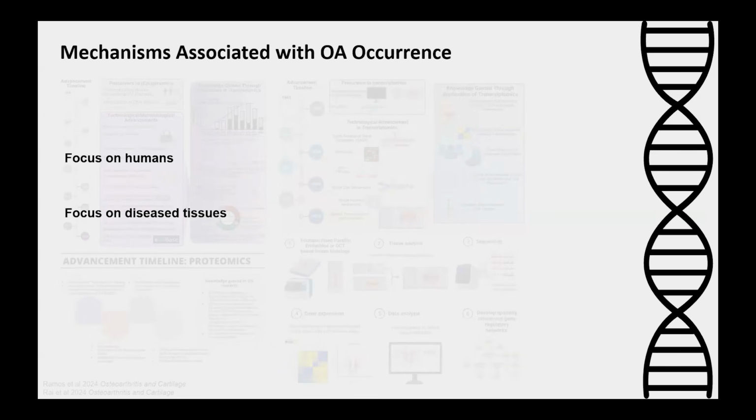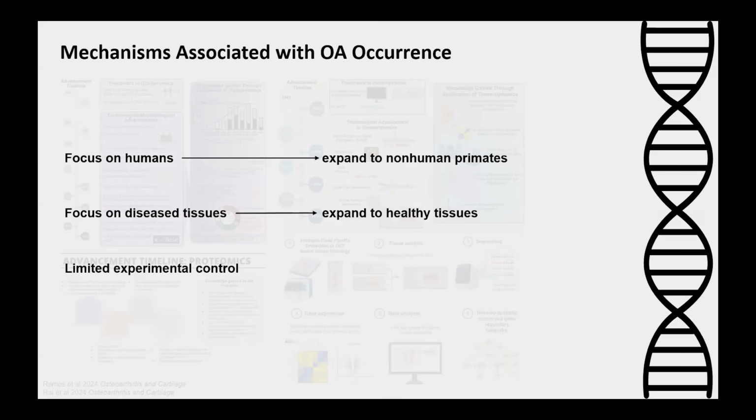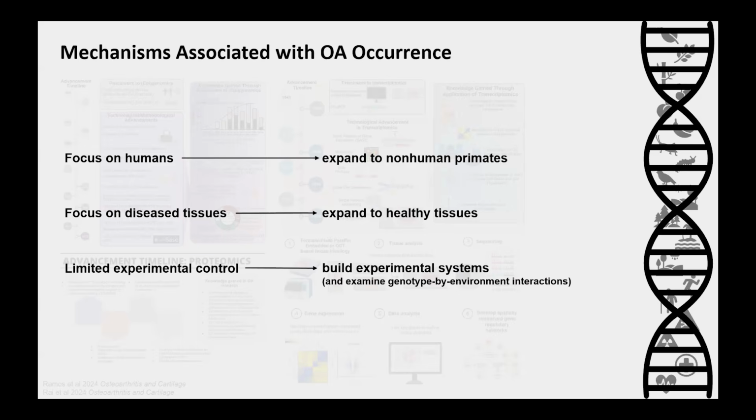And with these types of samples, diseased tissues from humans, it's really difficult to control for different environmental factors. Given this, some of the work that my group is doing aims to improve these different areas. First, by trying to expand our understanding of gene regulation in non-human primates and also in healthy skeletal tissues. And additionally, we're doing work to build different experimental systems in which we can control environmental factors and then examine what are called genotype by environment interactions.